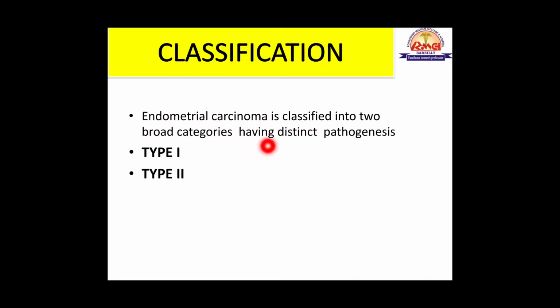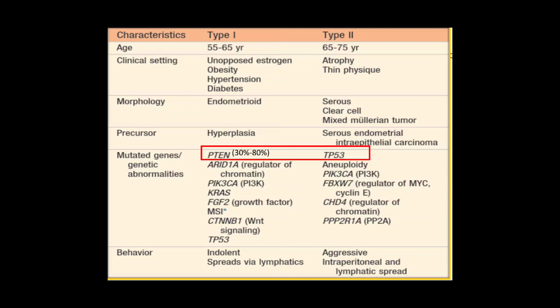Now endometrial carcinoma is classified into two broad categories. First is type 1 and second is type 2. So type 1 is estrogen dependent and type 2 is non-estrogen dependent. So there is a table of comparison between type 1 and type 2 endometrial carcinoma given in Robbins. So age incidence is 55 to 65 years for type 1 endometrial carcinoma, and type 2 endometrial carcinoma occurs in a more elderly age group, which is 10 years more than type 1, 65 to 75 years age group.